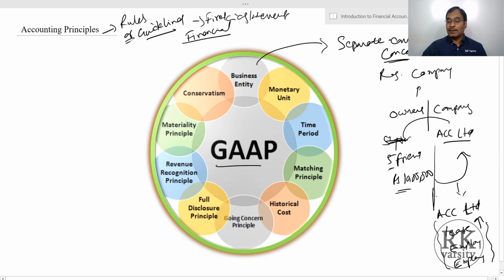Suppose you borrowed money from the company, let us say you withdrew rupees 50,000. This 50,000 is the amount that you have to repay to the company. In other terms, you simply borrowed money. As you borrow from a bank or a financial institution, you borrowed money from the company and you have to repay. That means you have to clearly understand that once a company is floated, you are considered separately from the company. Next comes our monetary unit.